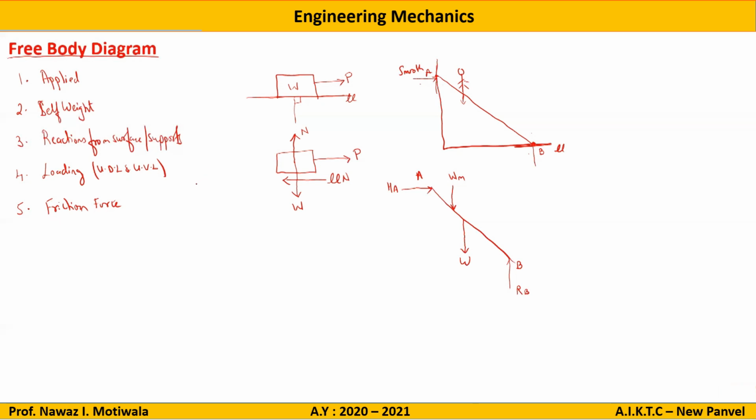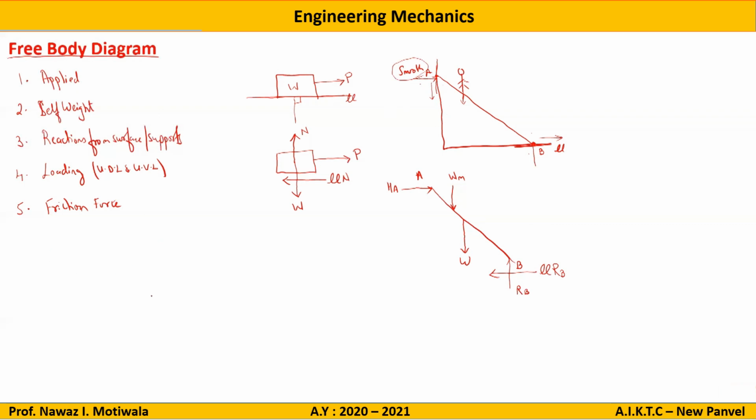Then friction force. Friction force will always act opposite to the direction of motion. So if this ladder slips by chance, point B will move towards the right side. If B moves towards the right side, the friction force will go towards the left. So I will show the friction force here, and the value will be mu multiplied by the normal reaction, that is RB. Now, if point B moves towards the right, point A will move downwards. But as it is given that the surface is smooth, there will be no friction force acting here. So this completes the free body diagram for this particular case.